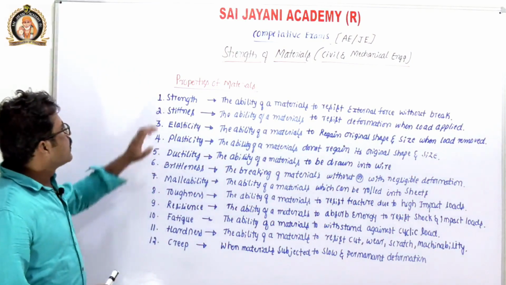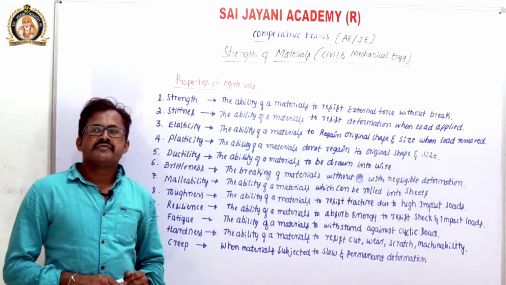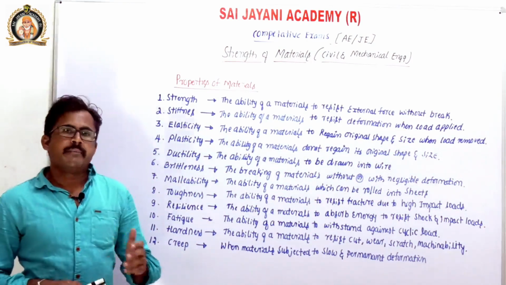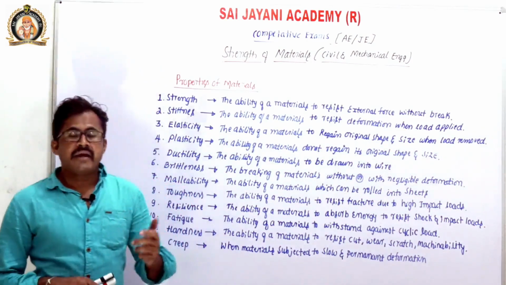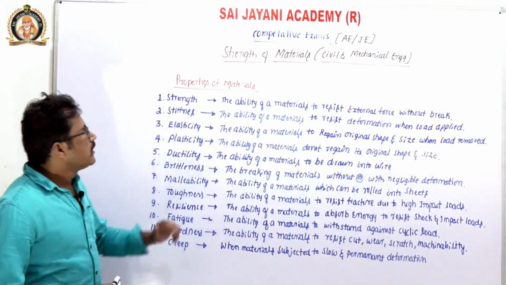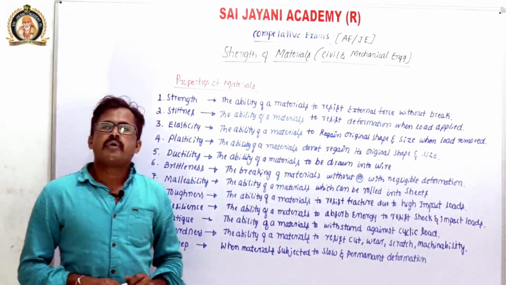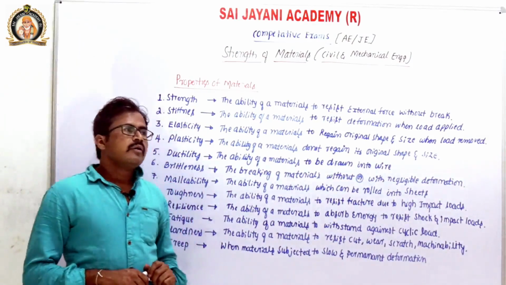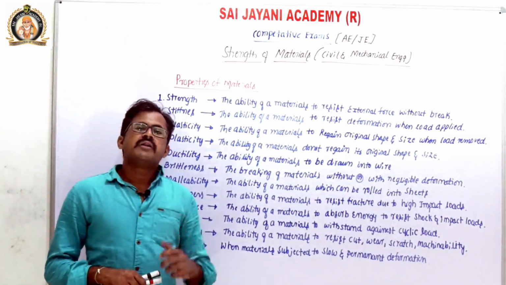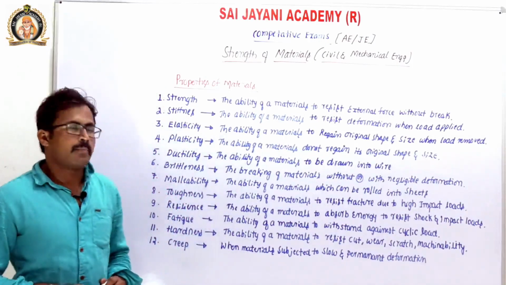So next, properties of material. We know that there are many types of properties of material, such as mechanical properties, chemical properties, magnetic properties, and thermal properties of material. But in case of strength of material, we focus only on the mechanical properties of material. There are a number of mechanical properties, and among them, we are going to discuss the very important ones.